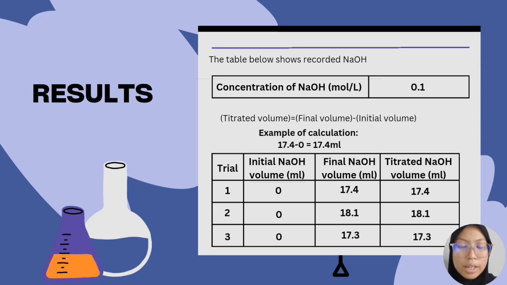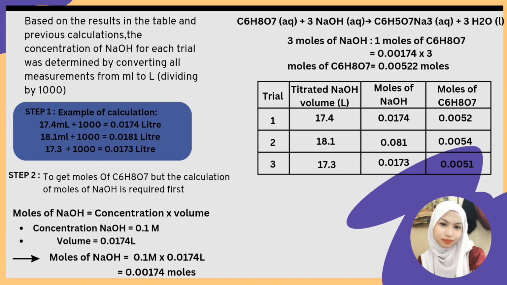To determine how many milliliters of NaOH were titrated, we use the equation final volume minus initial volume. For example, 17.4 milliliters minus 0 milliliters equals 17.4 milliliters. Each titrated volume needs to be divided by 1000, or 10 to the power of negative 3, to convert it to liters.